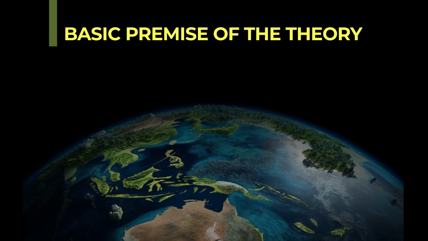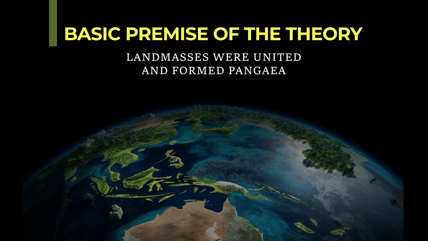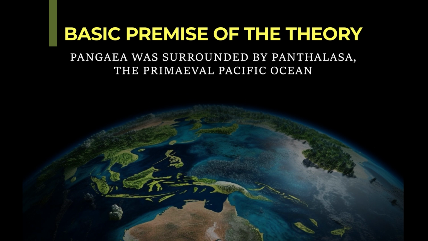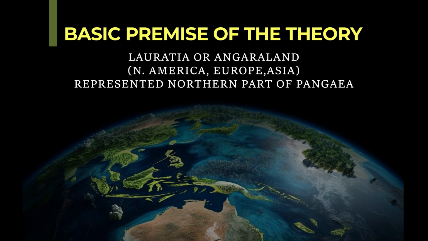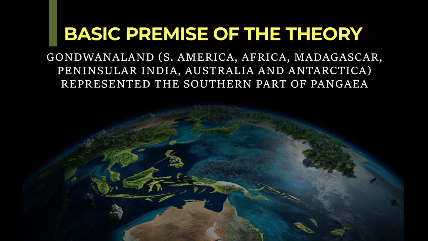So the basic premise of the theory was that land masses were united and formed a complete united landmass which is called the Pangaea. Pangaea was surrounded by Panthalassa, which is called the primeval Pacific Ocean. Laurasia or Angara land represented the northern part of the Pangaea, and it was composed of North America, Europe and Asia. Gondwana land was the southern part of the Pangaea, and it was composed of South America, Africa, Madagascar, Peninsular India, Australia and Antarctica.